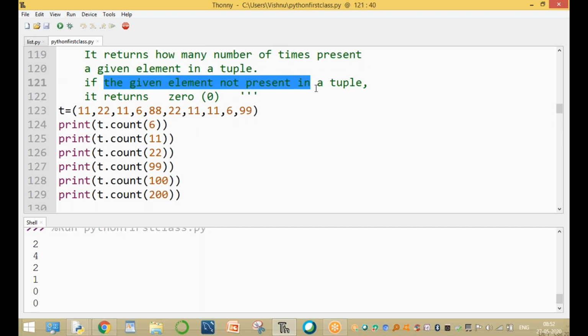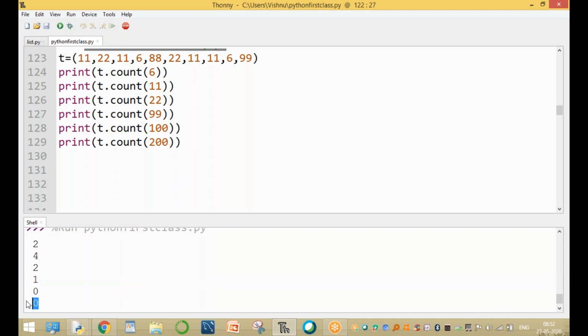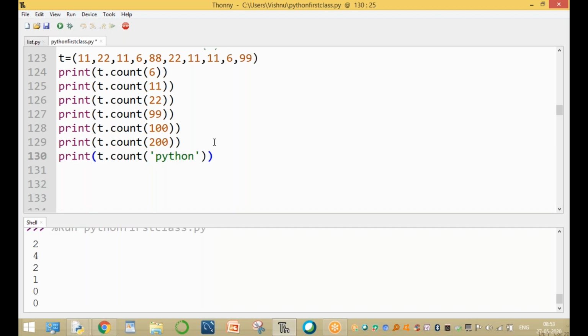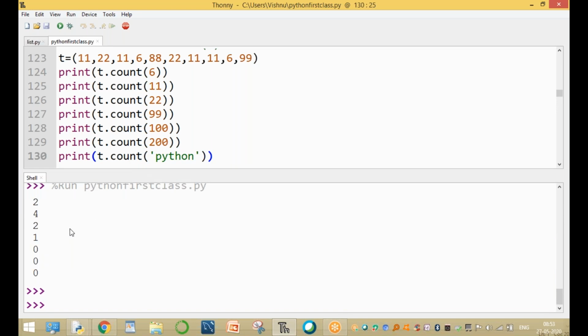If the given element is not present in your tuple, it returns the value 0. Same here, it is the value 0. And 200 is also not present, so it is the value 0. For example, print of t dot count of Python. Python is also not present, so automatically it returns 0. 100 gives 0, 200 gives 0, and Python is also not present. That's why the last 3 items return the value 0.